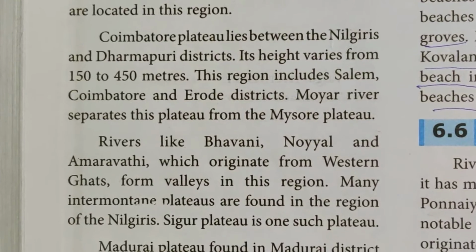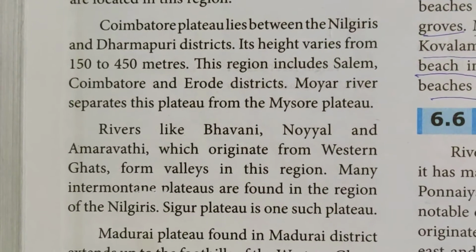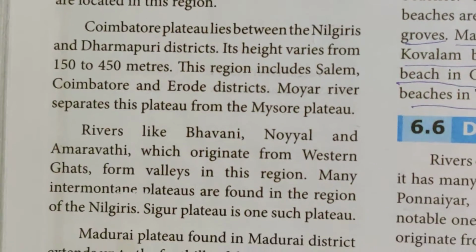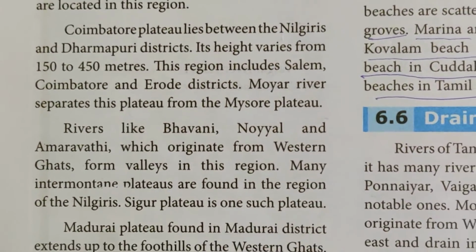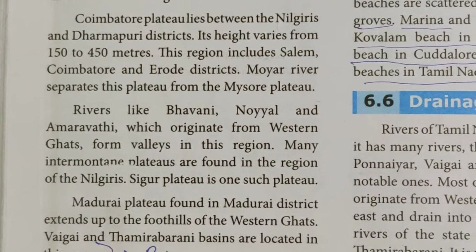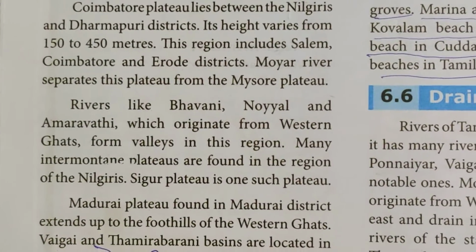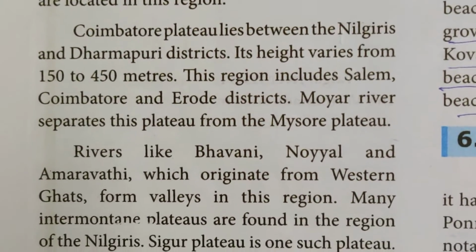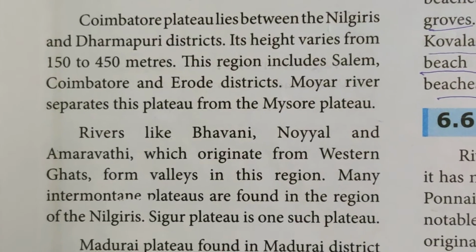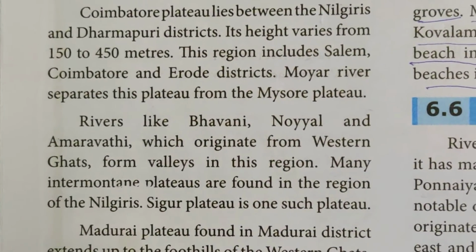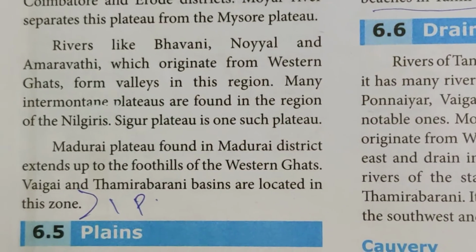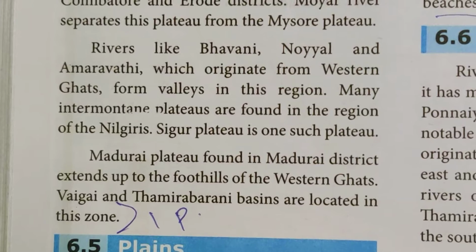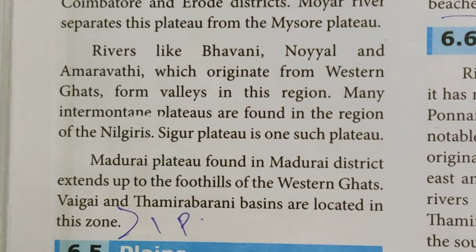Coimbatore Plateau lies between the Nilgiris and the Dharmapuri district. So make a note, because you have to locate it in your map. Its height varies from 150 to 450 meters. This region includes Salem, Coimbatore and Erode districts. Moyar River separates this plateau from the Mysore Plateau. The rivers like Bhavani, Noyal and Amravati, which originate from the Western Ghats, form the valleys in this region.